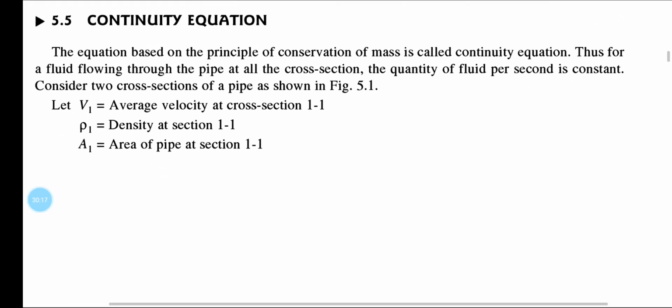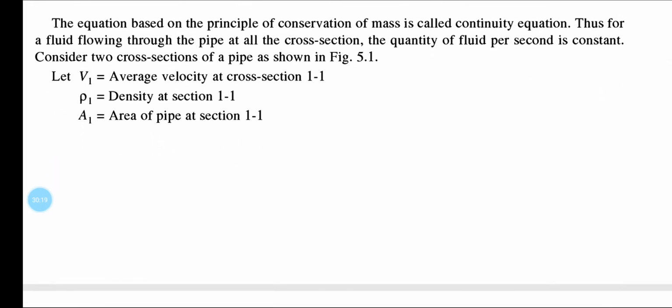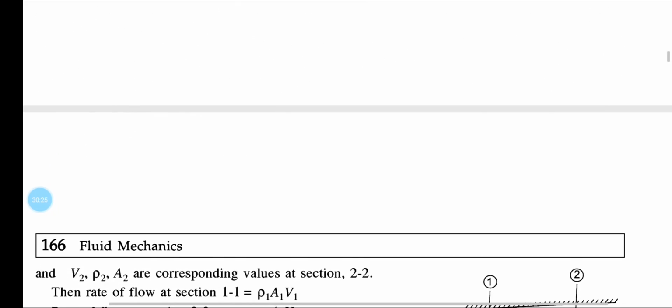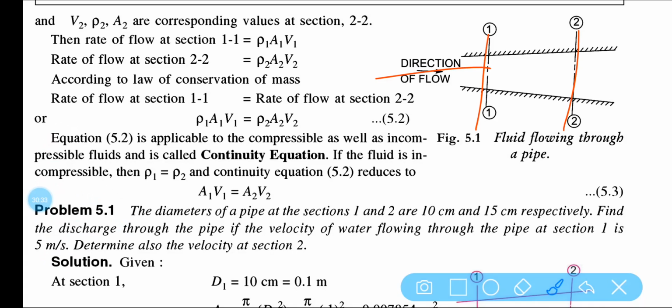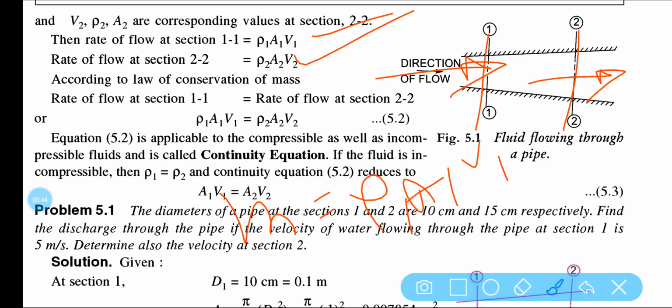Next, the continuity equation is also discussed. This equation is based on the principle of conservation of mass. Let us consider V1 as the velocity and this is your cross sectional area. Here you can see cross sectional area 1 and cross sectional area 2. Some fluid is flowing out. So the mass flow rate is equal to, we know that rho 1 A1 V1 is equal to rho 2 A2 V2. Because of the conservation of mass you can write this equation. In the case of incompressible flow, the rho may be constant.